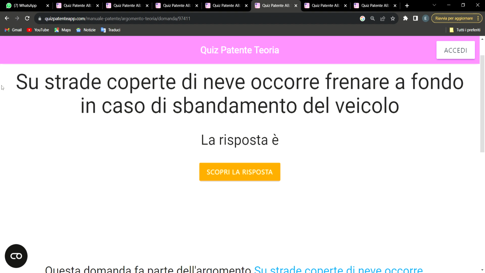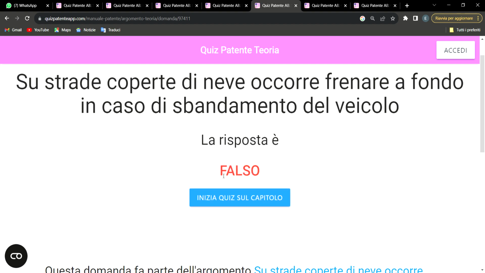Another question says, sulla strada coperta di neve occorre frenare a fondo in caso di sbandamento del veicolo. It says, sulla strada coperta di neve occorre frenare a fondo in caso di sbandamento del veicolo. Vero or falso? The answer to this question is falso. I will explain to you the reason why this one is also falso. Now let's see, you can see it is falso. Let me explain to you.